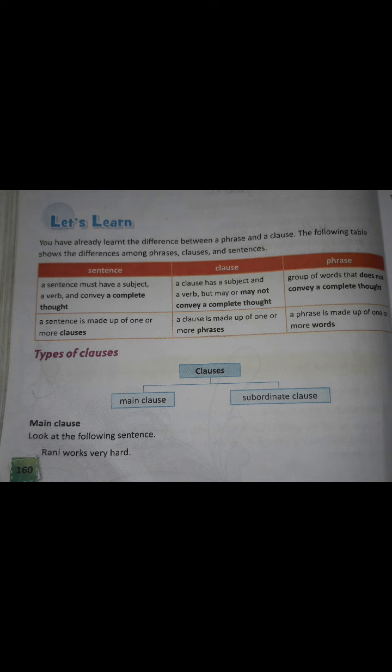And a clause that makes complete sense on its own is known as the main clause or independent clause. Like we can see here, Rani works very hard. And the dependent clause is so that she can perform well in the examination.